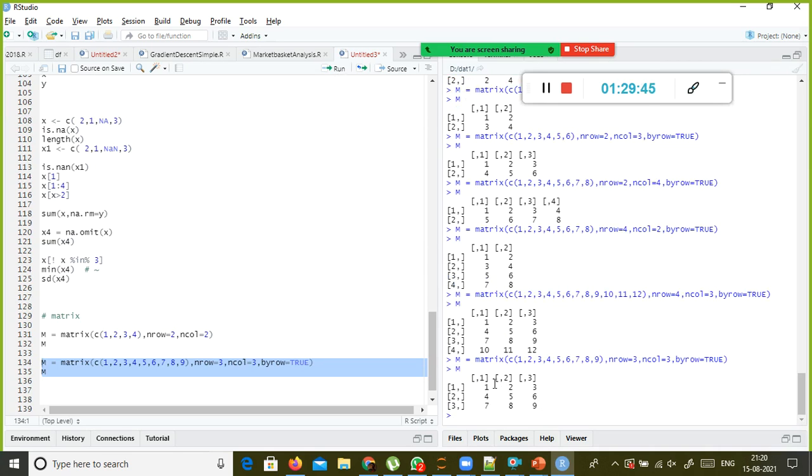Number 2 is, add 10 to these things. 1 plus 10 is 11, 5 plus 10 is 15, and 9 plus 10. So find out how you can do it in both Python and R. In Python, there are some built-in functions available. You can do it, but in R, how do you do that?